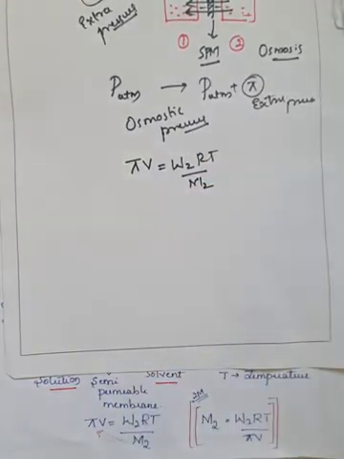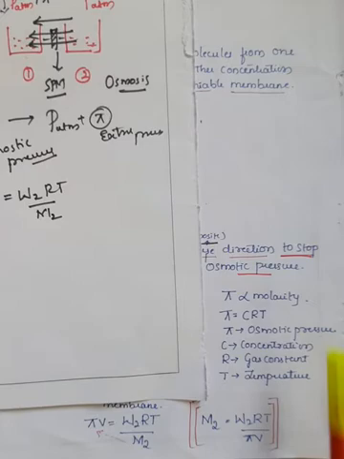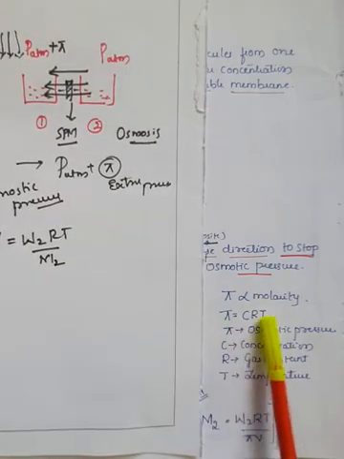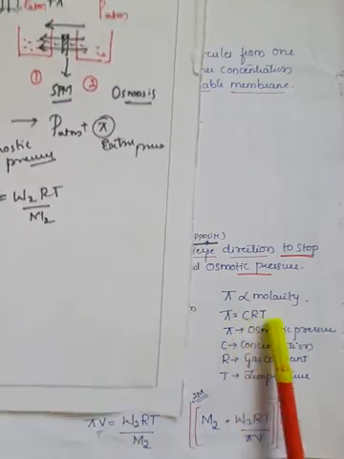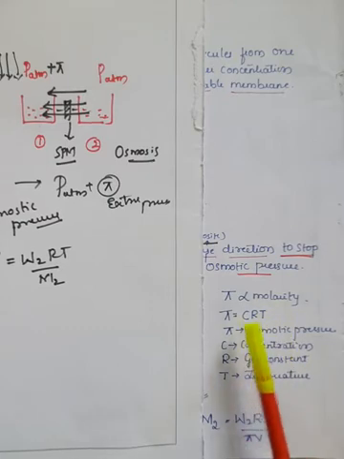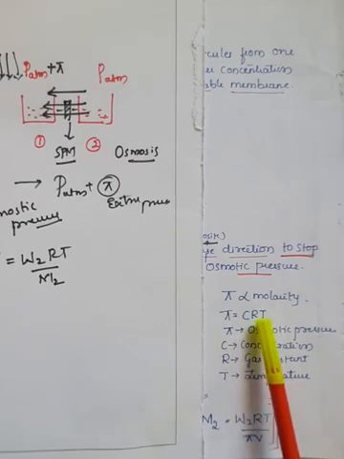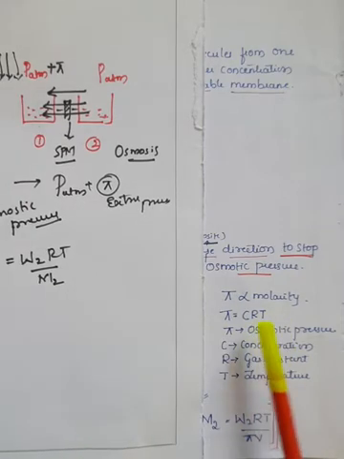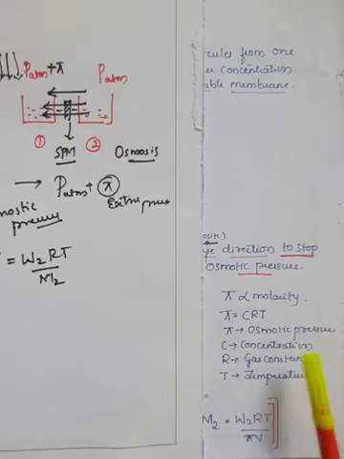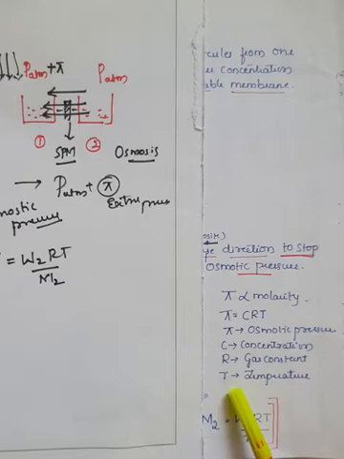Here pi represents the osmotic pressure, and pi is equal to C into RT, where C is the concentration, R is the gas constant, not rate constant, and T is the temperature.